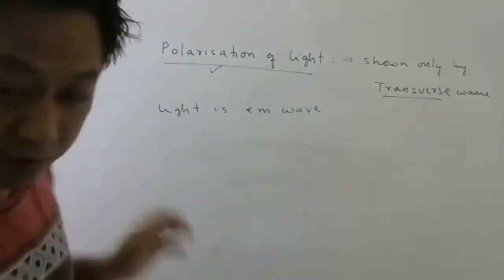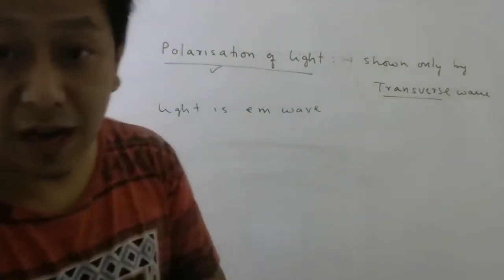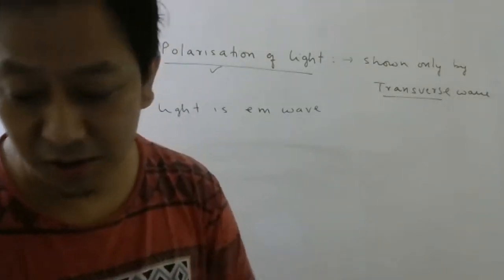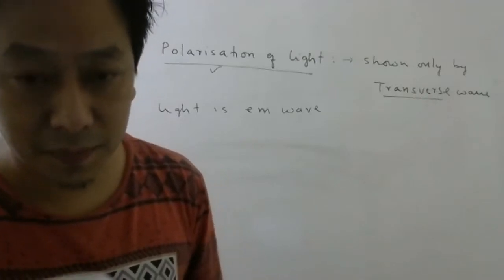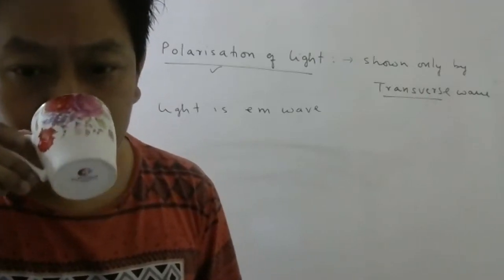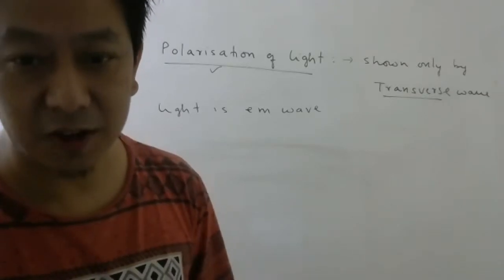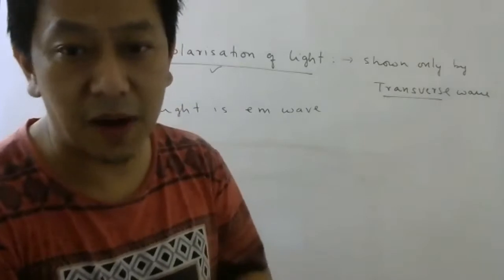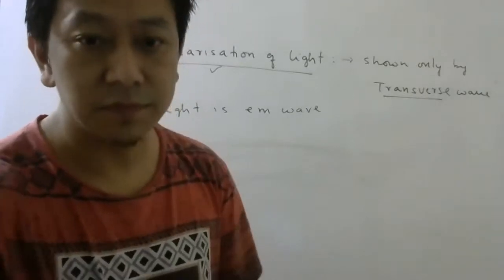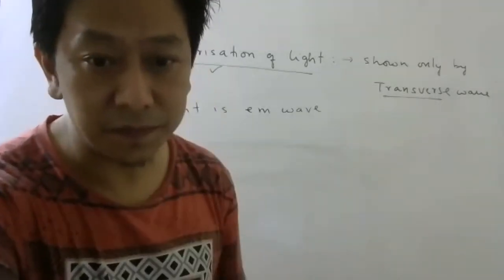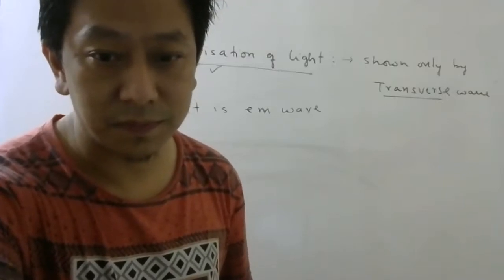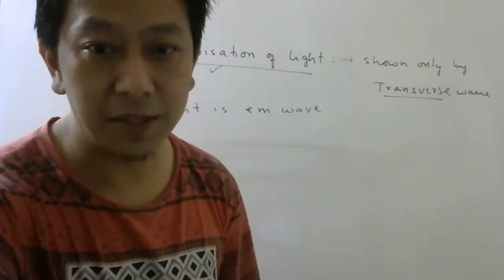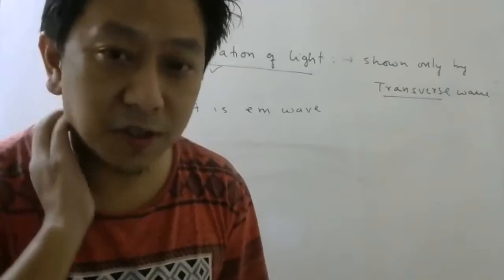Now, we know that light is what kind of wave? Transverse or longitudinal? In light, the oscillations are perpendicular to the direction of propagation or parallel? That is the first thing you should know. Transverse wave, sir.